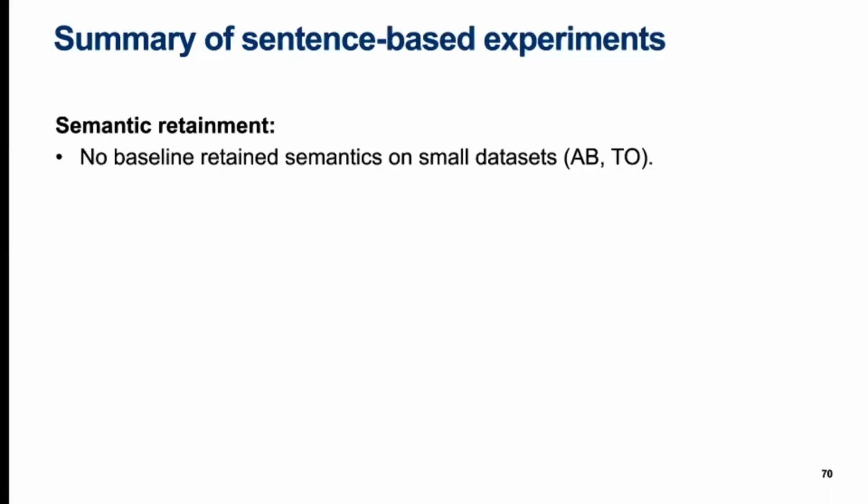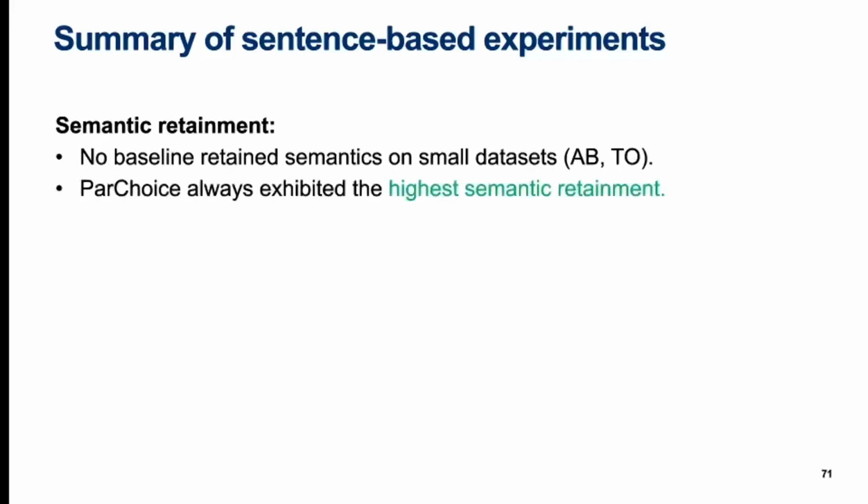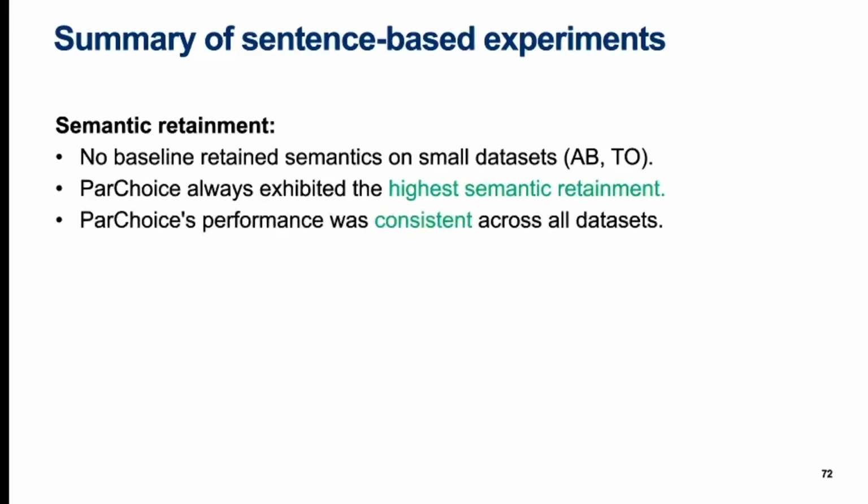Only part-choice was able to retain semantics on the smaller datasets, all baselines failing at this. Second, across all four datasets, part-choice was always able to reach the highest score. Finally, while there was some variation between different variants of part-choice and different datasets, part-choice's overall performance was nevertheless similar across all experiments. This was a striking contrast to the baselines, which performed very differently on the larger datasets and the smaller datasets due to their dataset-specific training.